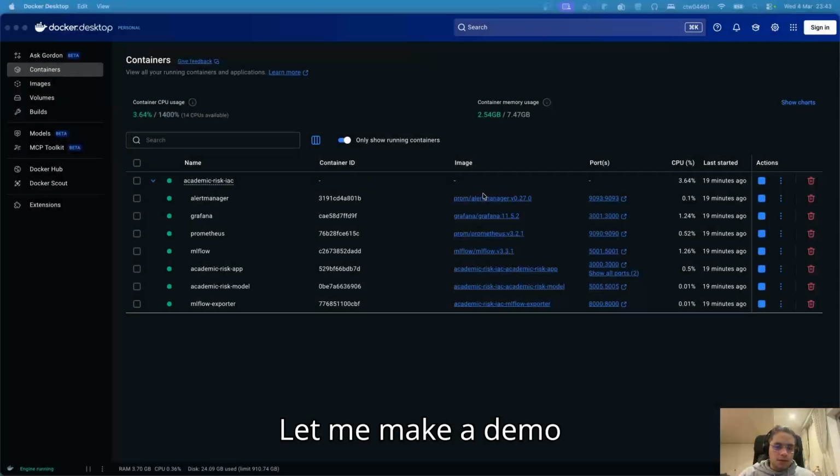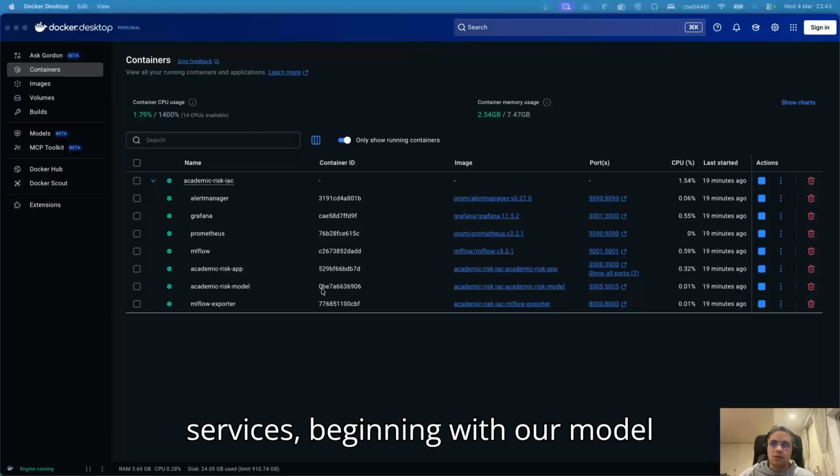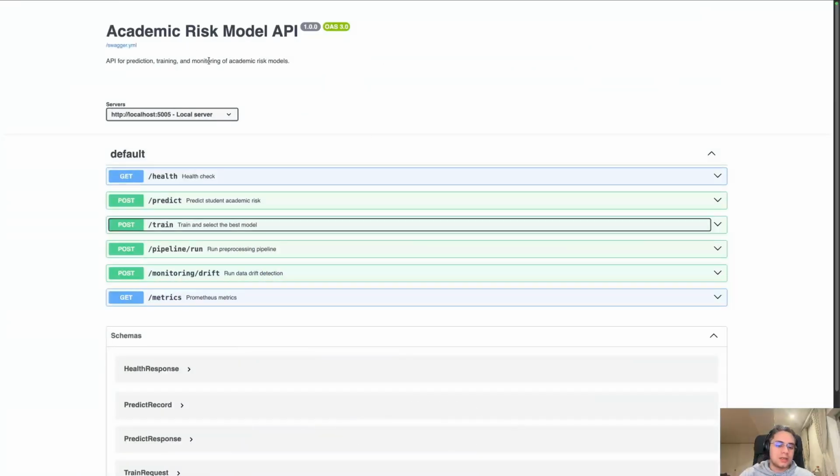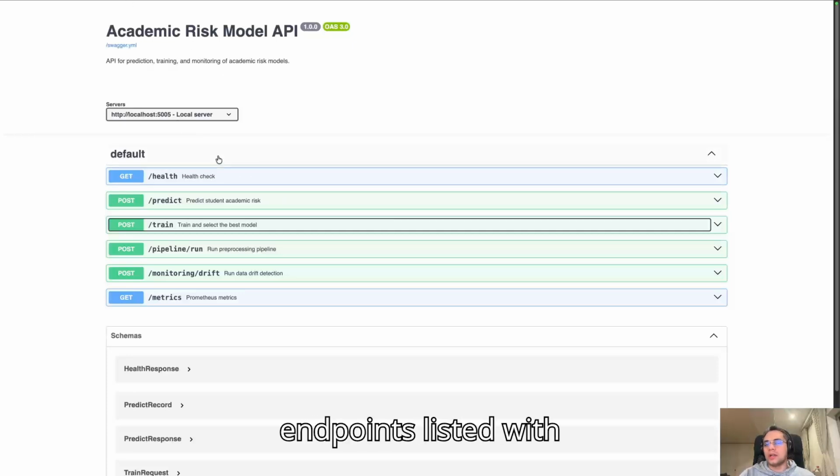Let me make a demo of each one of our services, beginning with our model API. If we access the slash docs, we can see our Swagger with our endpoints listed with samples.